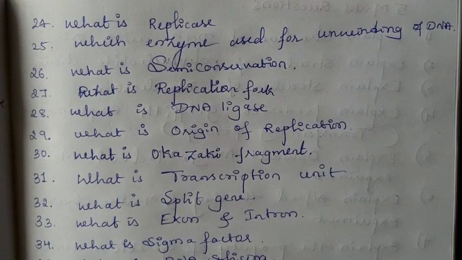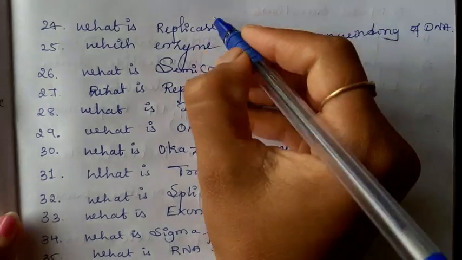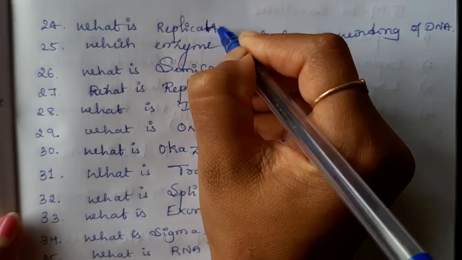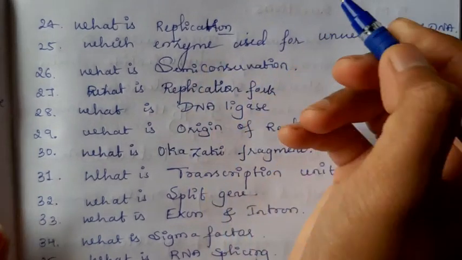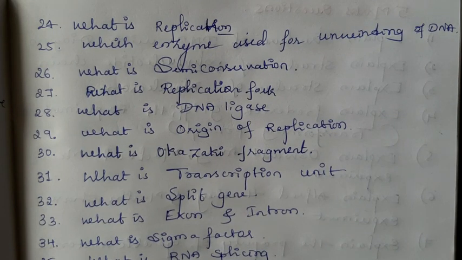Next question, what is replication? Replication is a process of formation of DNA from DNA, known as DNA replication. Replication means the process of DNA formation from DNA, we call it DNA replication.